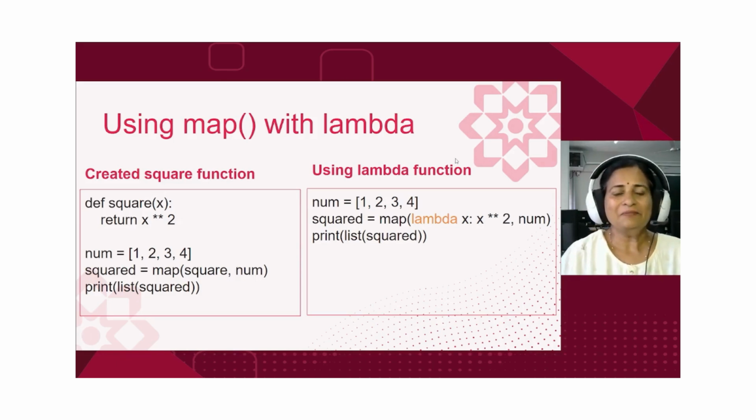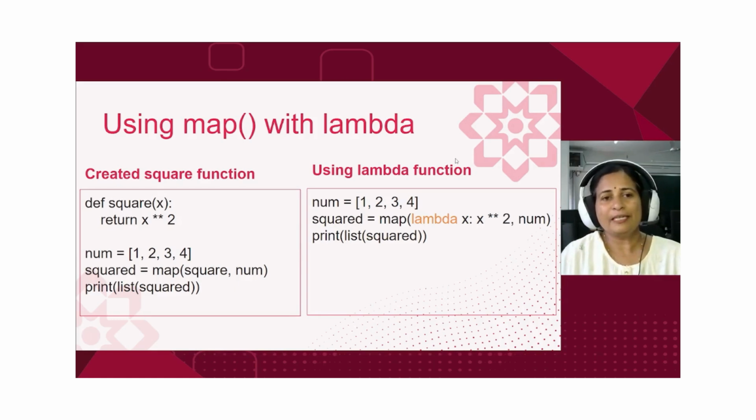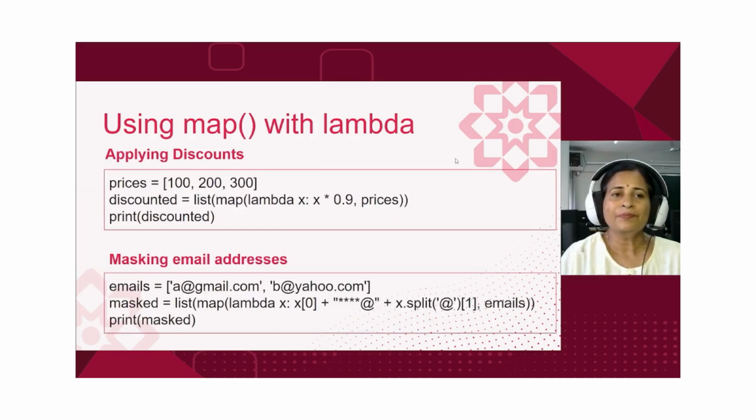So this slide basically gives you an idea how lambda can simplify the task even better, much easier, right? We need not define a separate function and call the function, which works on each element of the list and gives the result. We have just used map with lambda. That's very beautiful. So in the next slide, let's explore a few more practical examples of map with lambda.